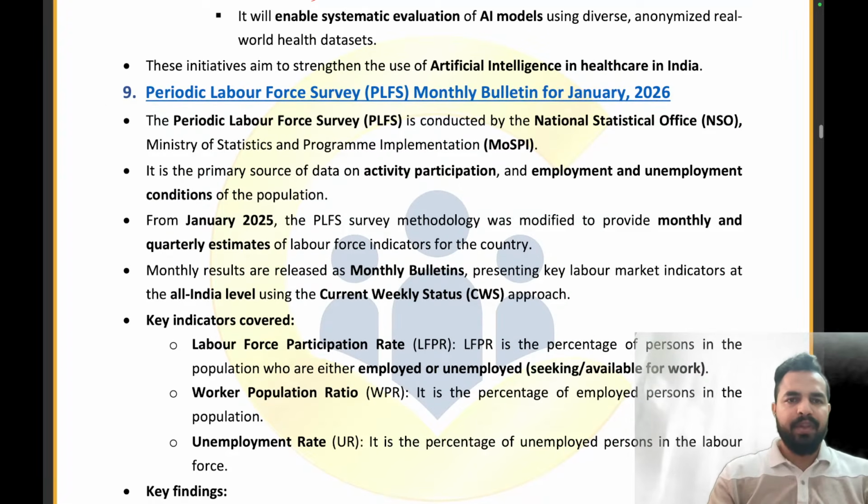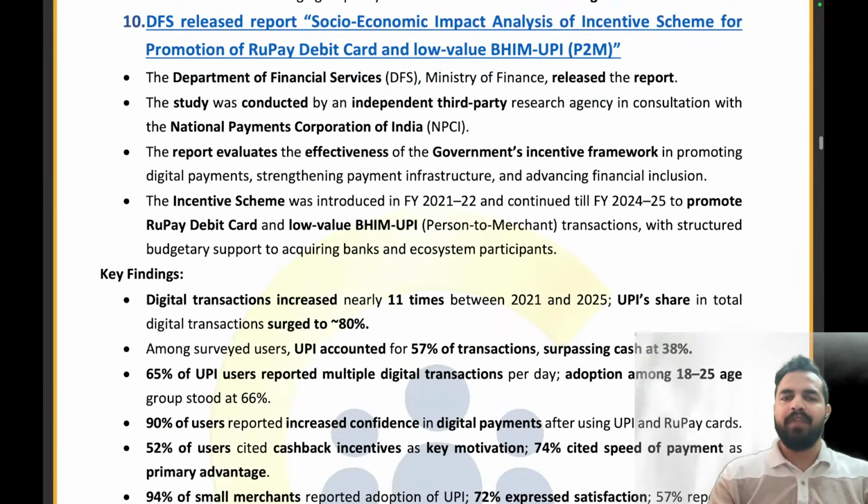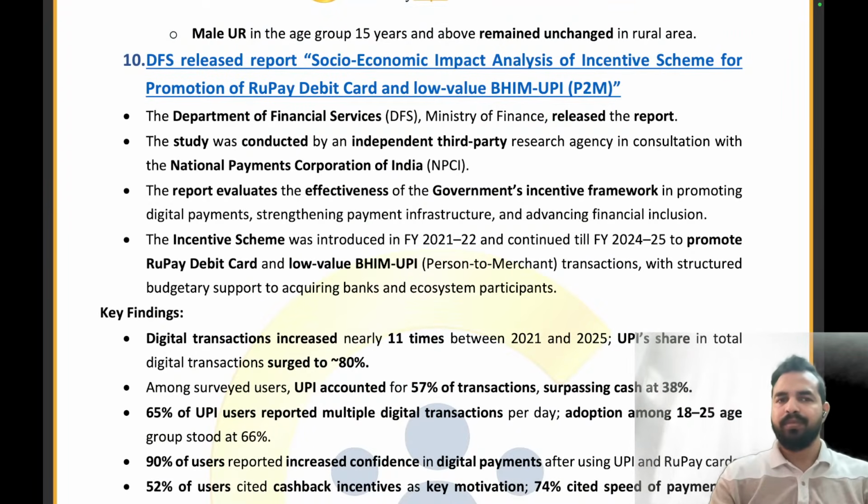So here, guys, we are having the Periodic Labour Force Survey monthly bulletin for January 2026. And a few days back, we already completed the monthly bulletin of the PLFS for the month of April, right? So, guys, the month of April one is really important, and the January one is not important. So we can directly skip this particular data. You're not required to see this particular article from examination point of view. Clear, everyone? Are you guys getting it? Let's move on to the next news article.